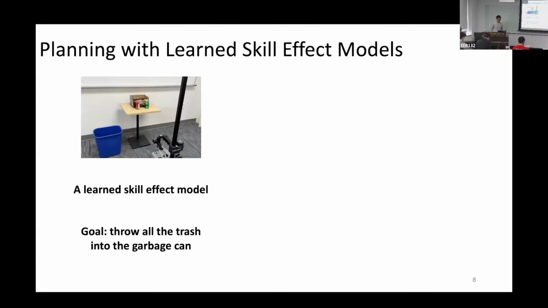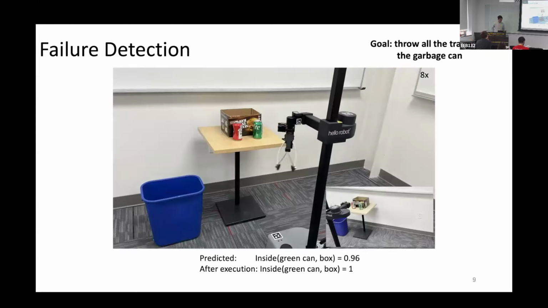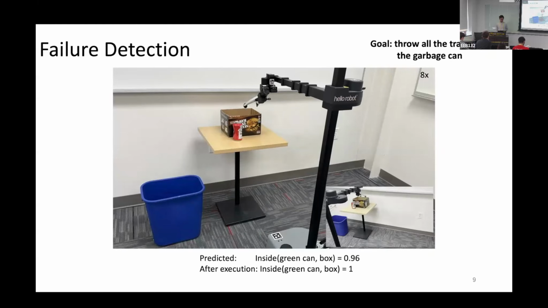Now for the planning phase, the robot is given a learned skill effect model and an initial state, with the goal of throwing all the trash into the trash can. The robot plans a skill sequence. During execution, the robot first executes the first action. If the predicted relations match the relations after execution, this is a successful execution.